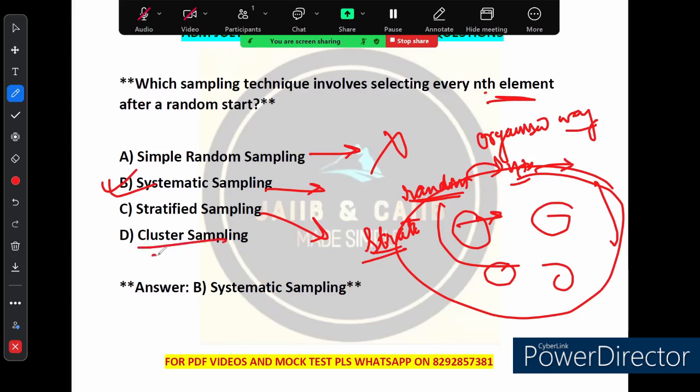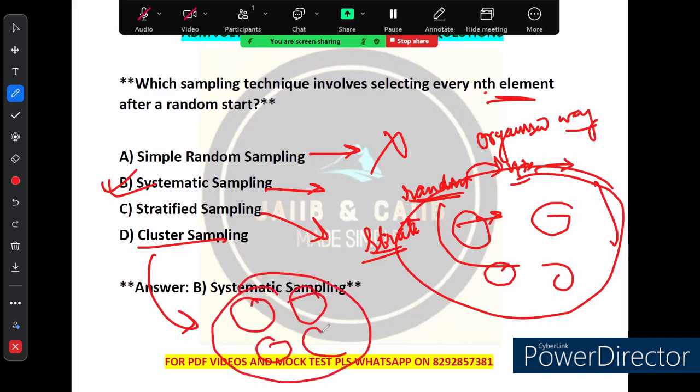And option D says cluster sampling. See, in cluster sampling, the population is divided into different clusters, and a few clusters are randomly chosen from which all elements are selected. So this is also different from picking every nth element, so this is also incorrect, right? So the correct answer is option number B.